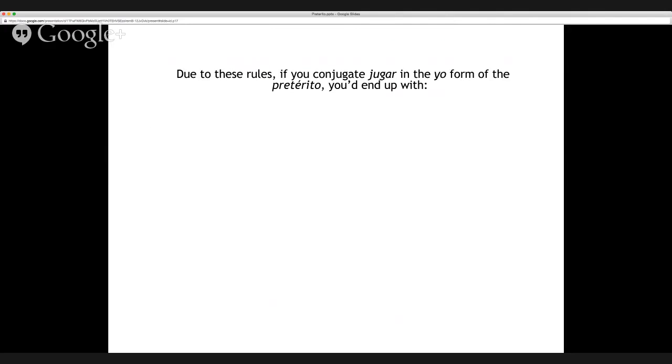So once you know that, then you can apply it to the spelling change issue. If you conjugate jugar in the yo form of the pretérito, you drop your AR, you put on your E, you'd end up with juge. And since E makes a soft sound, it would be pronounced juje. And juje sounds very fun, but it doesn't sound anything like jugar because you've lost that G sound.